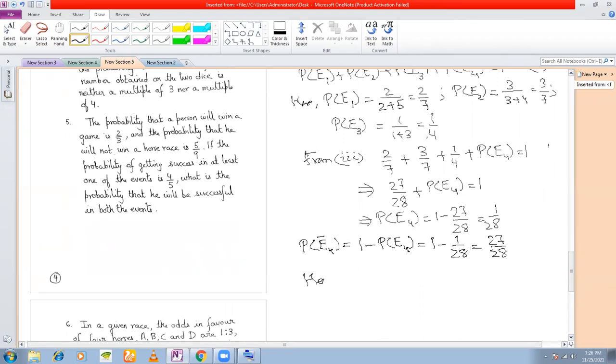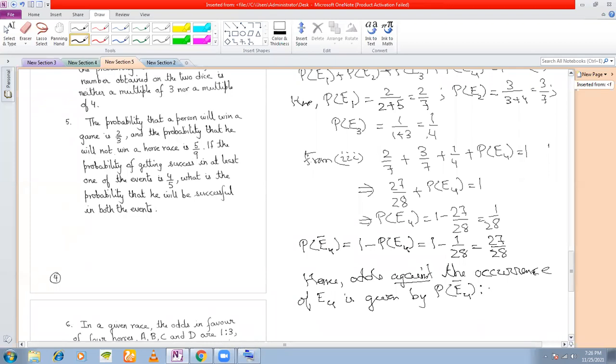Hence, odds against the occurrence of E4 is given by P(E4 bar) is to P(E4), because we are calculating against.